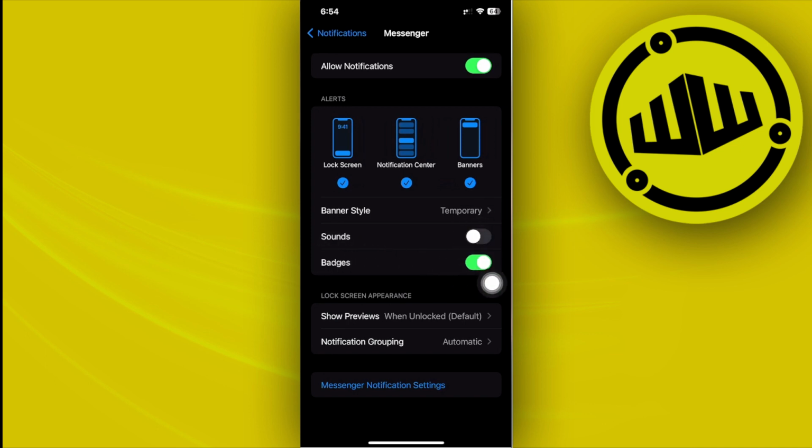Once you're here, make sure that you have the sounds actually enabled and turned on. You might have this turned off, which is why you're not experiencing any sound or hearing any sounds on your Messenger application. So you've got to have this turned on, and also notifications allowed and these alerts allowed if you want to have them received and popped up on your screen.